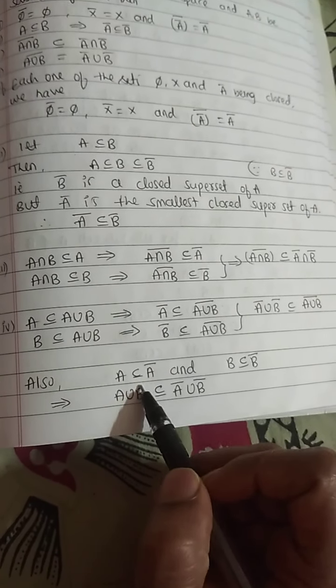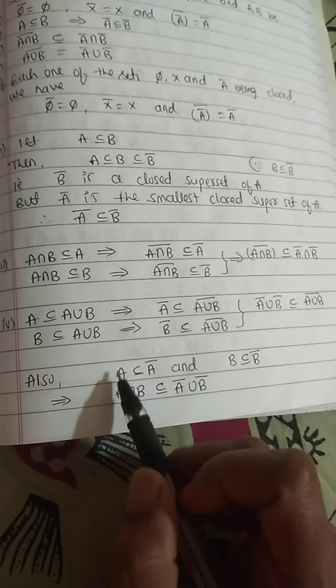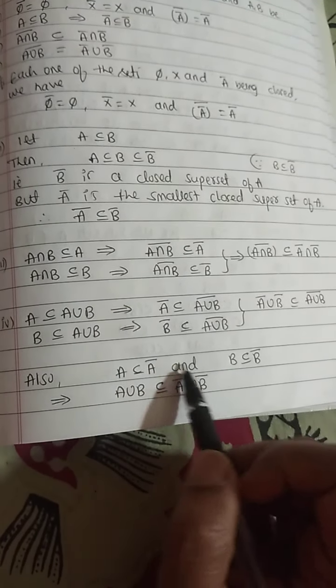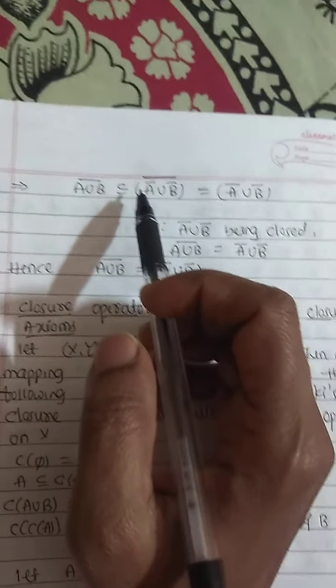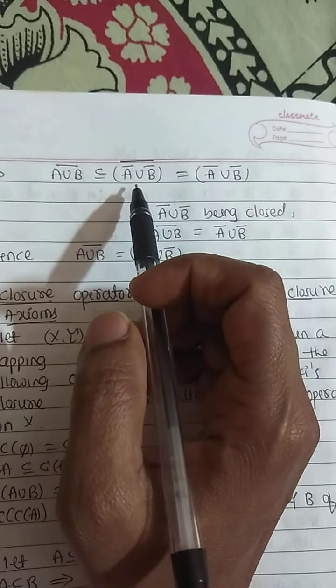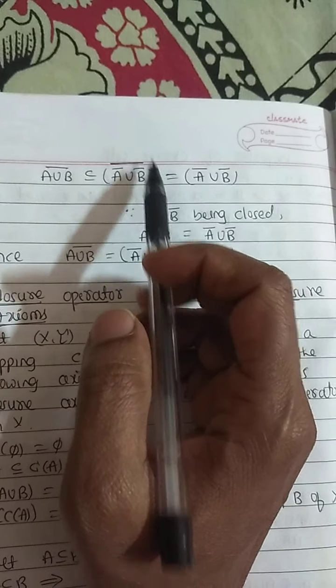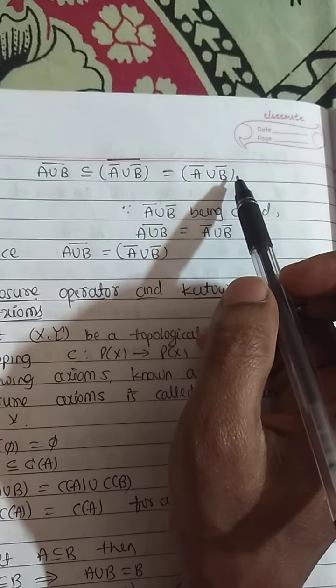We know that A is contained in A bar and B is contained in B bar. Take the union, A union B is contained in A bar union B bar. A bar union B bar, being closed, equals its own closure, therefore the closure of A union B is contained in closure of A bar union B bar, which equals A closure union B closure.